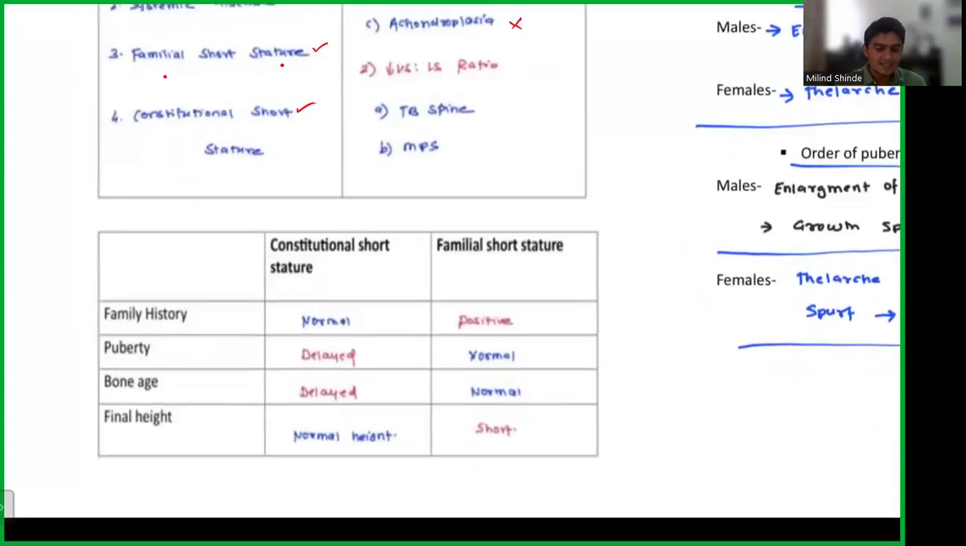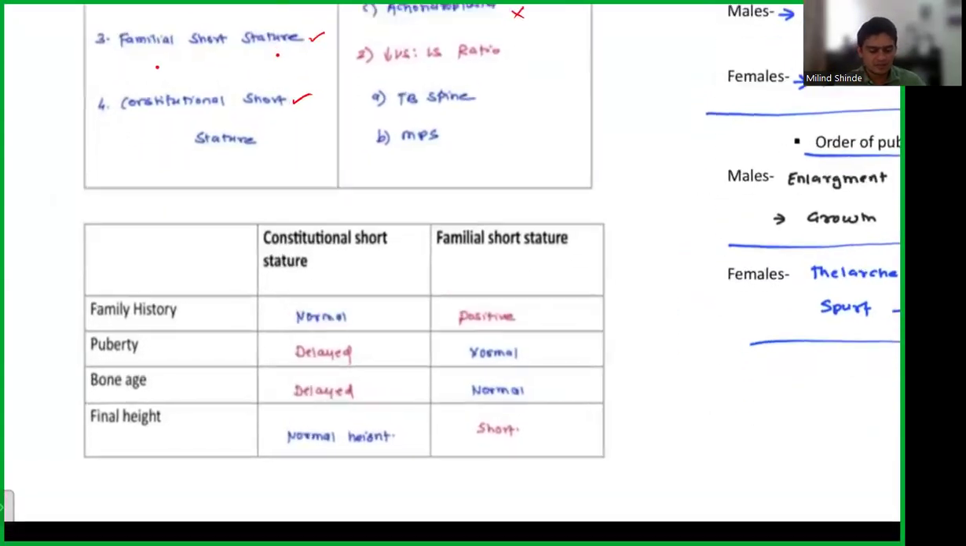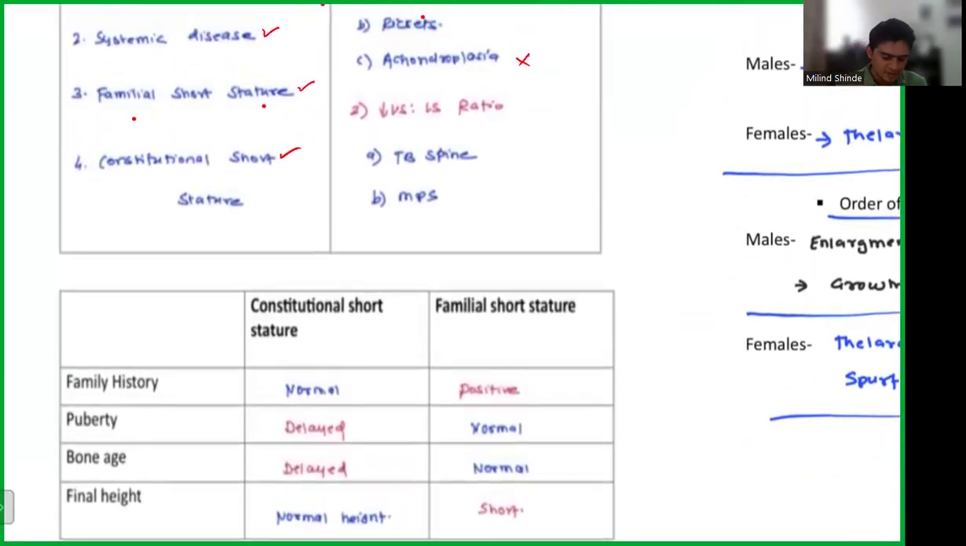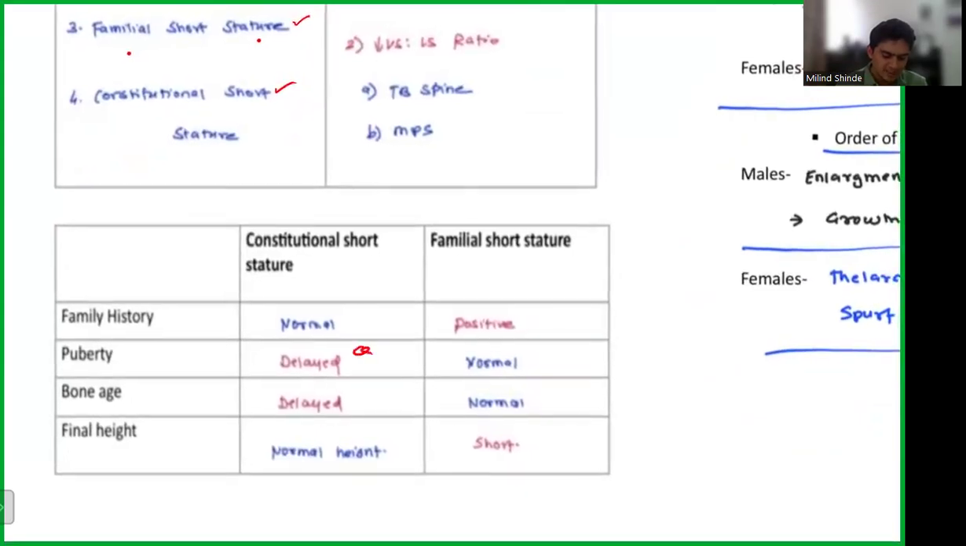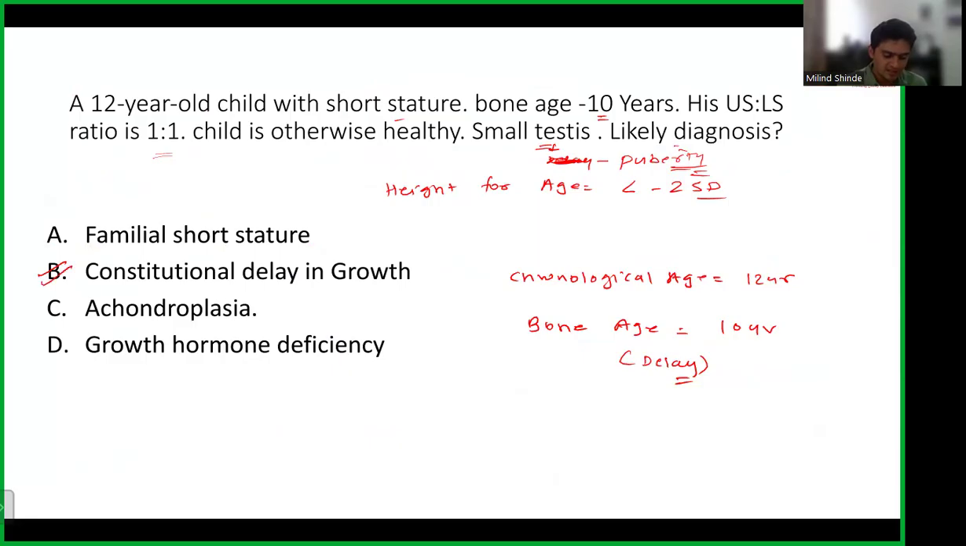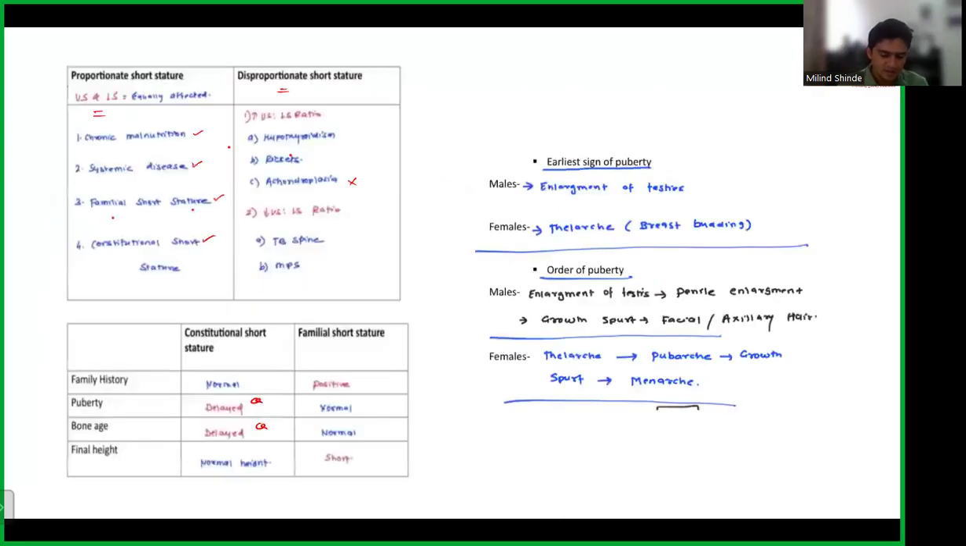So just the slide that we discussed in our class, the difference between constitutional short stature and familial short stature. Just two things will help you reach the answer. The puberty is delayed and the bone age is delayed in constitutional short stature, and that helps you differentiate it from familial short stature. So by these two simple charts, you can reach the answer that it's a constitutional delay in growth and puberty. They are talking about the bone age delay and the pubertal delay as well. So that is something that is going to help you reach the diagnosis.